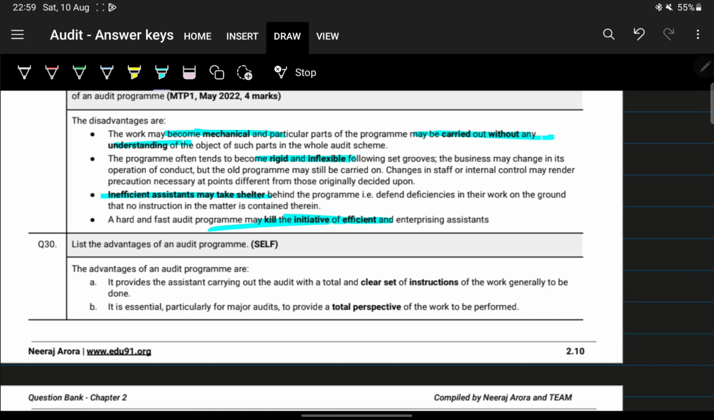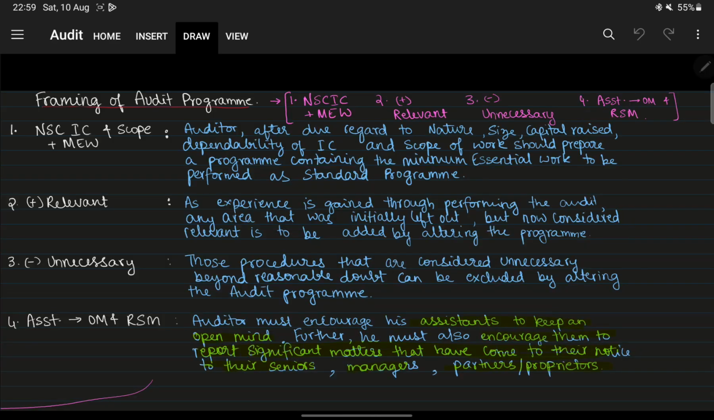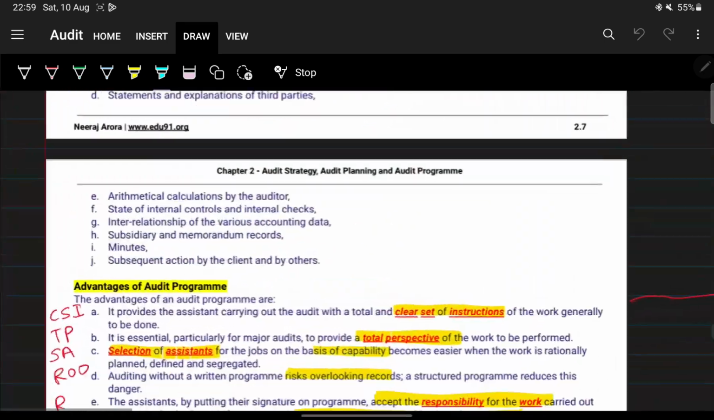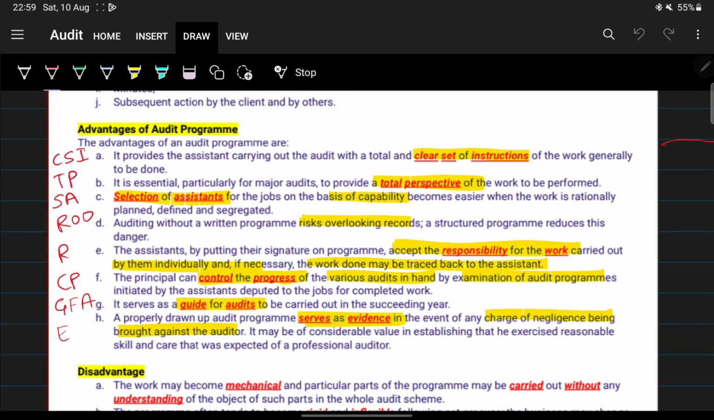Okay, it provides a clear... So this is the last part, right? Let's go there. Next. We'll just read through all of this. It provides the assistant carrying out the audit with a total and clear set of instructions. So he gets a clear set of instructions. Use another color. Okay, he gets a clear set of instructions.